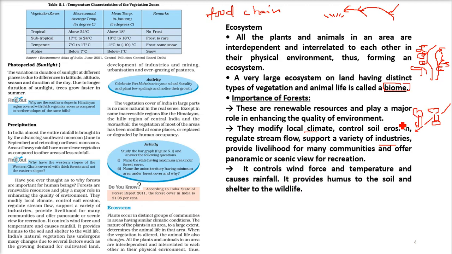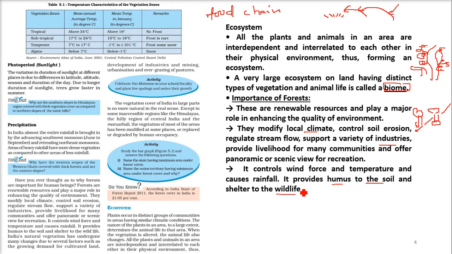It controls the wind force. Trees control the wind force, the temperature and cause rainfall. As I just said, because of evaporation and because of the more content of dense forest or some other kind of forest, the wind force and temperature also depend on the forest. And it provides humus to the soil. When a plant or animal dies, the soil is getting humus from what? From these dying elements, the dying species.